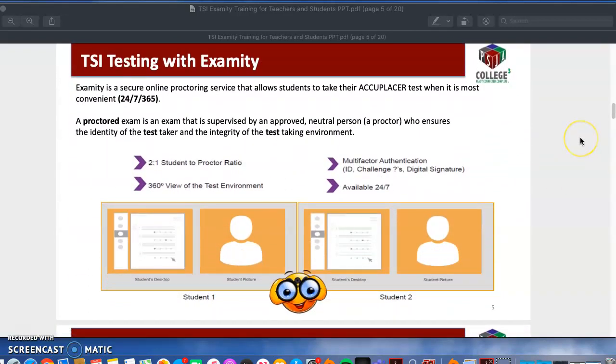So the secure online proctoring service is Examity, and it's going to let you take this test at your house whenever it's most convenient. So that means 24/7, 365 days a year. However, I recommend that you don't take this exam at 4 in the morning when you're kind of tired. I recommend that you take this exam at a time that you know you do well in.